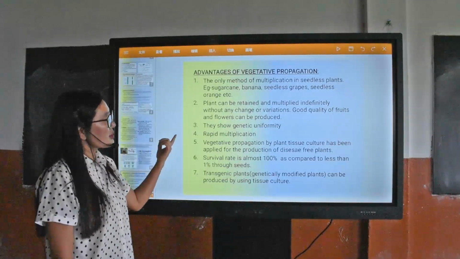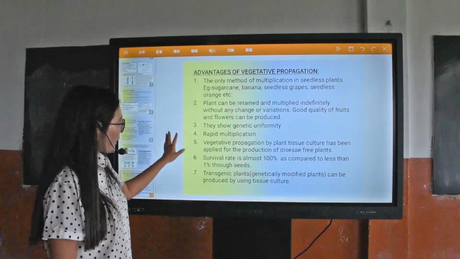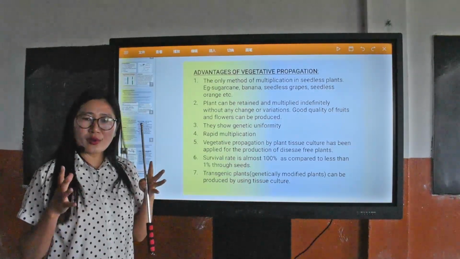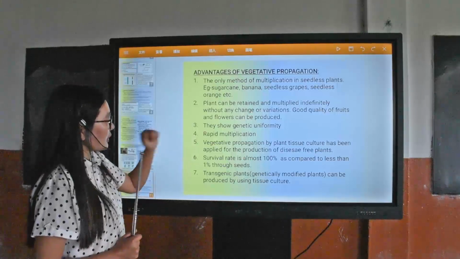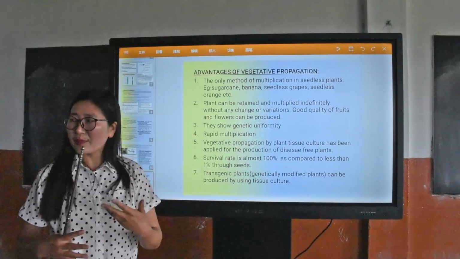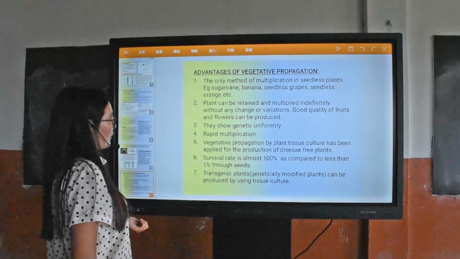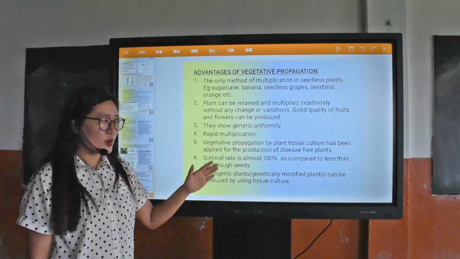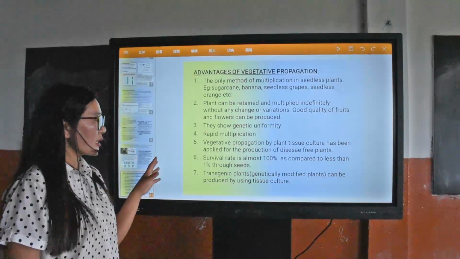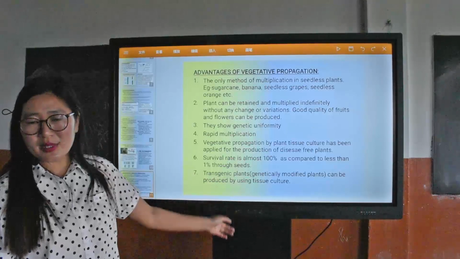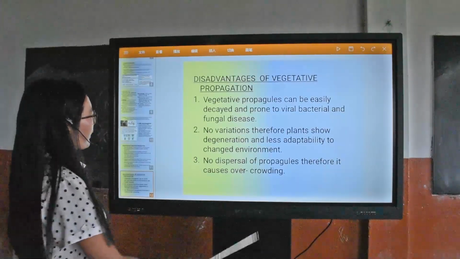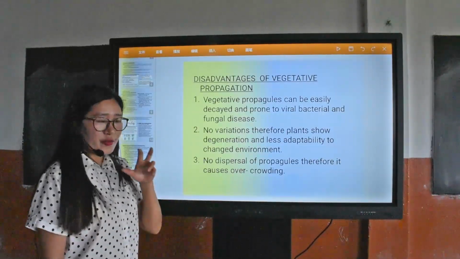Number 2, plants can be retained and multiplied indefinitely without any change or variation, and good quality fruits and flowers can be produced in vegetative propagation. They show genetic uniformity because there is no mixing of genes, and rapid multiplication takes place. Disease-free plants can be produced in a short period of time. Survival of the species is also 100% compared to seeds, and genetically modified plants can be produced by using tissue cultures.